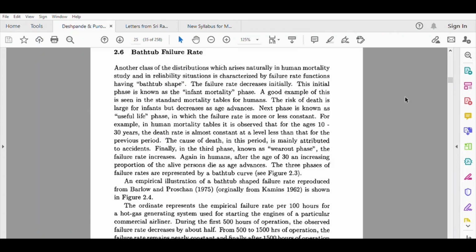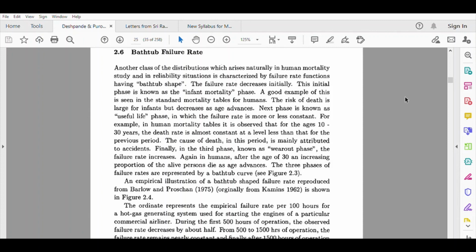So usually up to age 10 it keeps decreasing, and then once age 10 has been reached, a human has been exposed to most kinds of viruses and infections, and so the child tends to develop immunity against these diseases, and as a result the failure rate or mortality rate is constant from age 10 onwards.